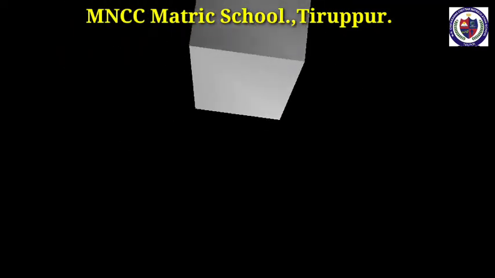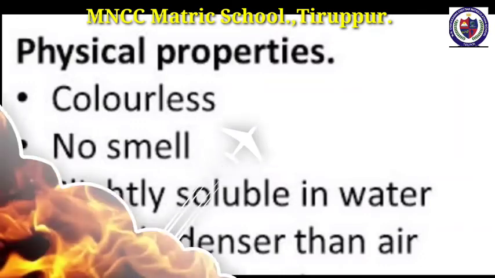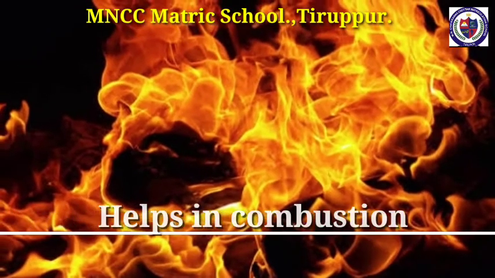Next, physical properties of oxygen. Oxygen is a colorless, odorless and tasteless gas. It is a poor conductor of heat and electricity. Oxygen dissolves readily in cold water. It is denser than air. It can be made into liquid at high pressure and low temperature. It supports combustion.